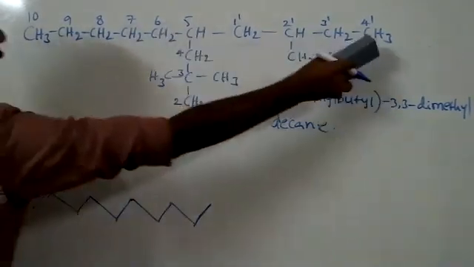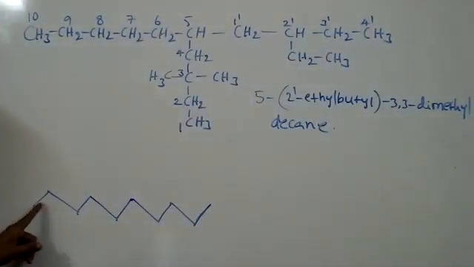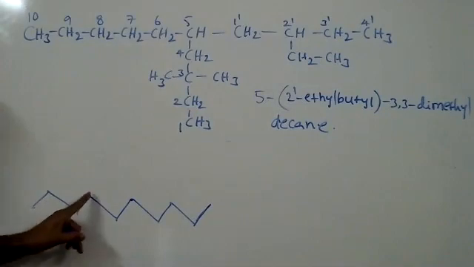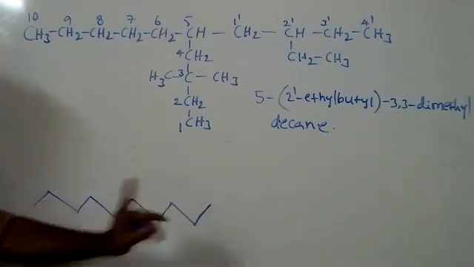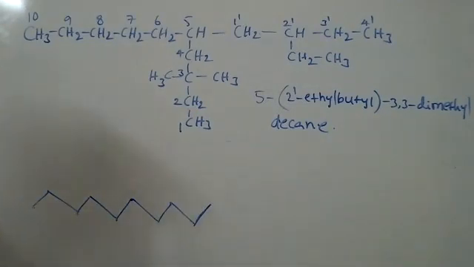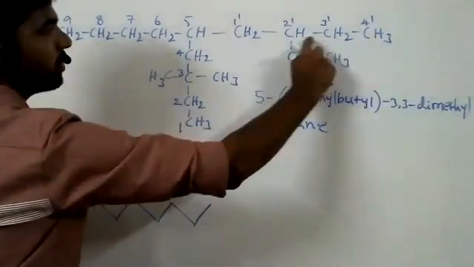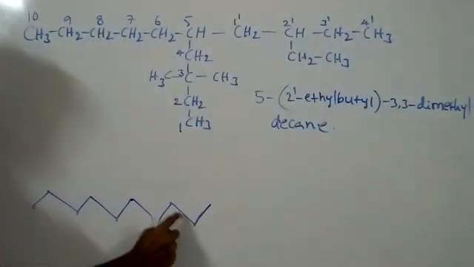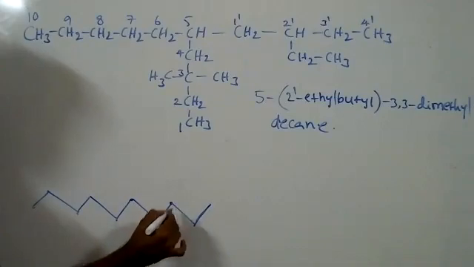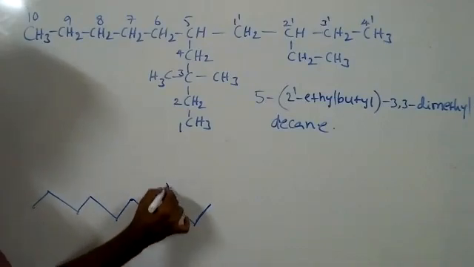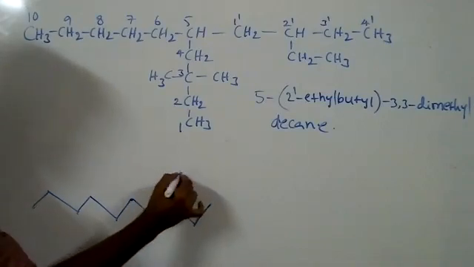So from here to here, 10 carbons are there, no? This 10 carbon, 1, 2, 3, 4, 5, 6, 7, 8, 9, 10. From any side you count. This side 1, 2, 3, this is the third carbon. Here an ethyl group is there, means CH2, CH3.